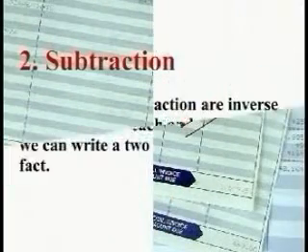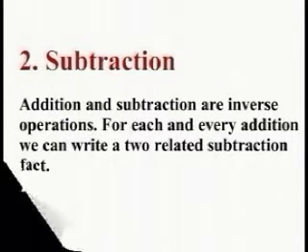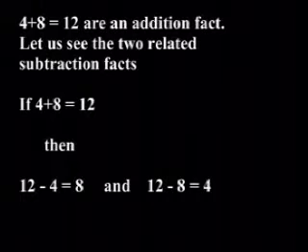Subtraction. Addition and subtraction are inverse operations. For each and every addition, we can write two related subtraction facts. 4 plus 8 equal to 12 is an addition fact. Let us see the two related subtraction facts. If 4 plus 8 equal to 12, then 12 minus 4 equal to 8 and 12 minus 8 equal to 4.